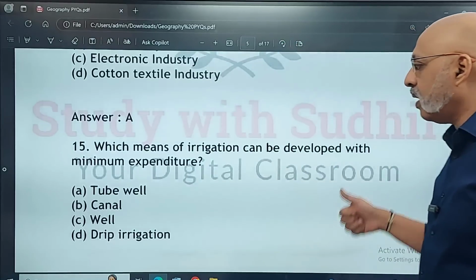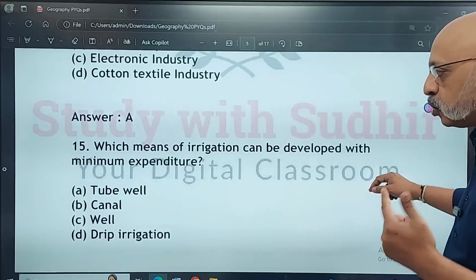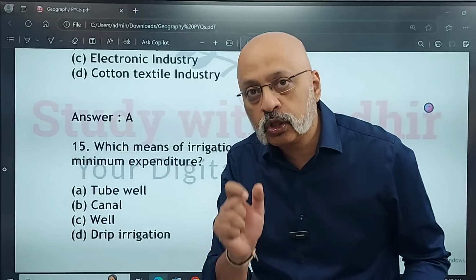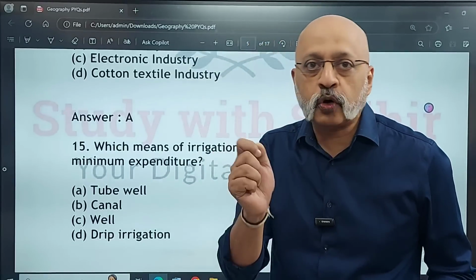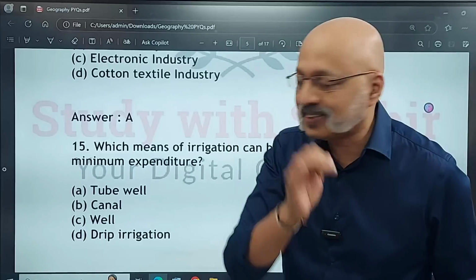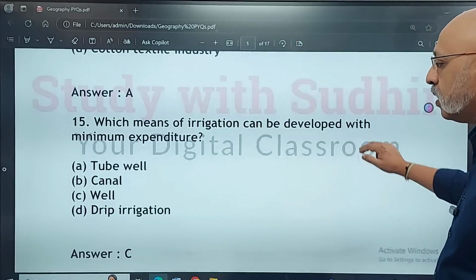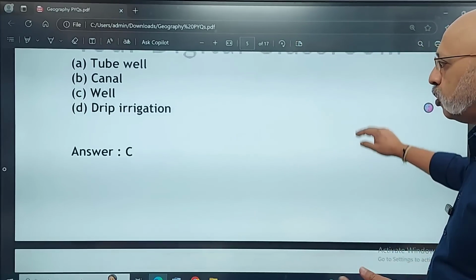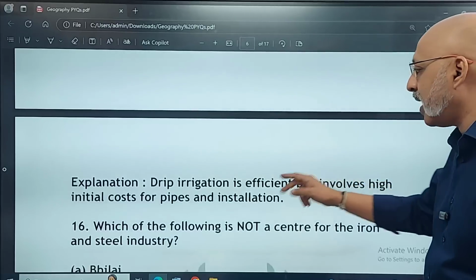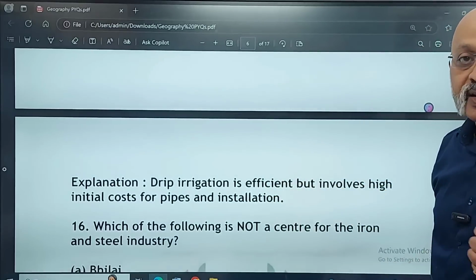So tube well, canal, well, or drip irrigation. You need to know everything about each one of them so that you are able to come to an informed choice. Okay, this is the option I am choosing because of this reason. That's something very important. So here option C, well, which is of course also a traditional method of irrigation. Drip irrigation is efficient but involves high initial cost for pipes and installation.